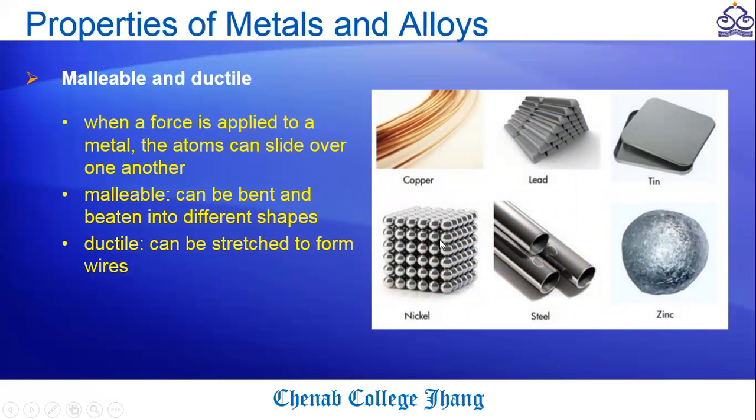For example, nickel can be formed into balls, steel into rods, zinc into almost round balls, tin into plates, and lead into blocks. Ductile metals can be stretched to form wires. When we stretch copper, it forms wires, and these wires are very important in our daily life for electricity.